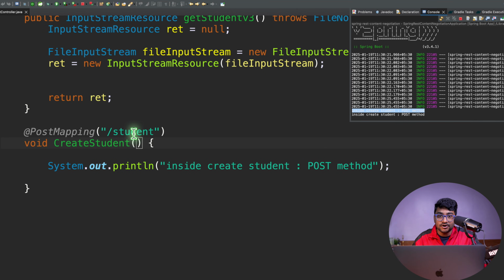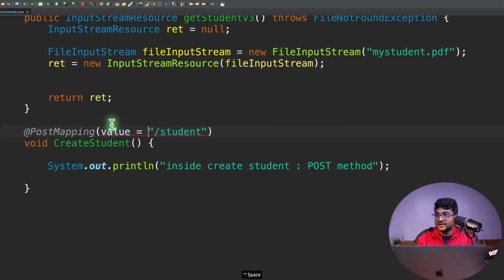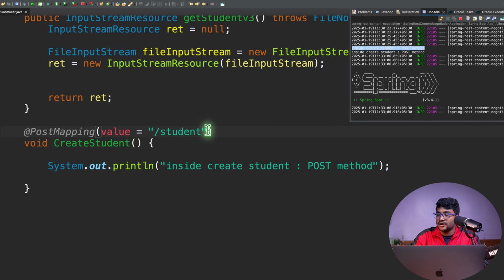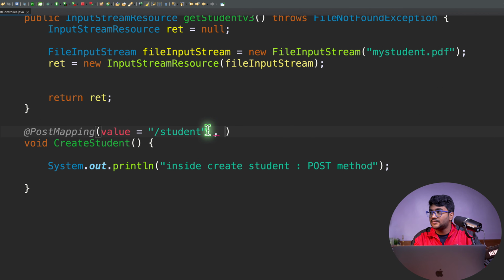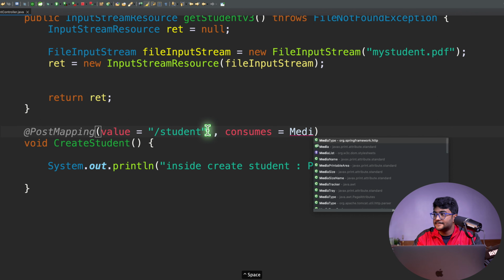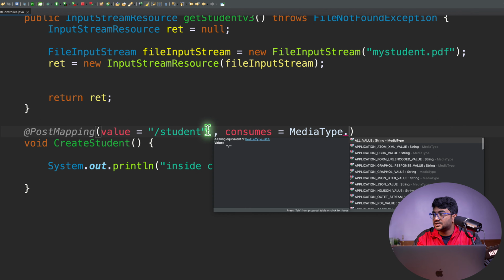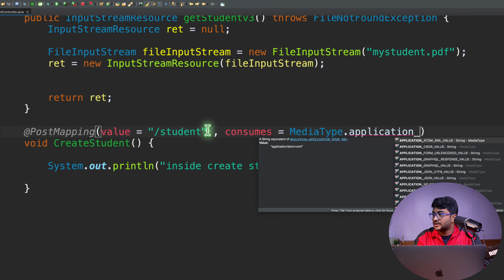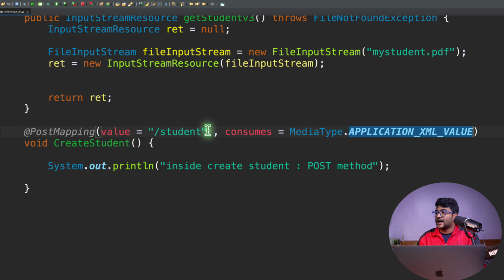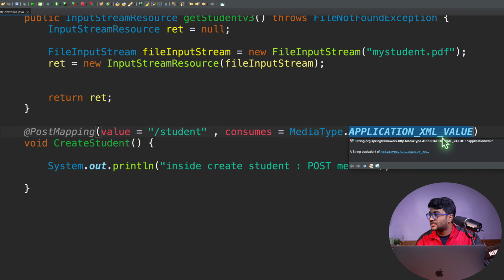But I want to be very specific right now. I will just say value, and I only want to consume, okay, what kind of data? Let's say I only want to consume the XML type of data. So I'm going to say MediaType.APPLICATION_XML value. I only want to consume the application/xml kind of data.